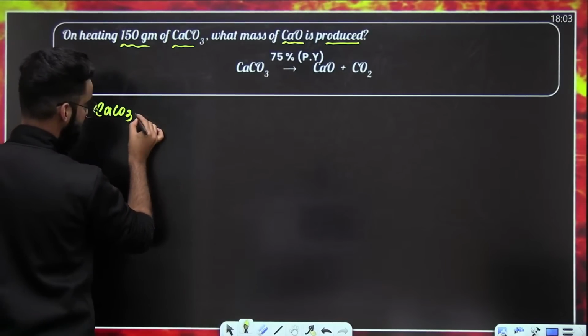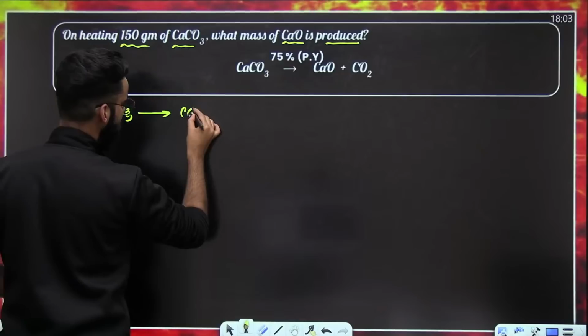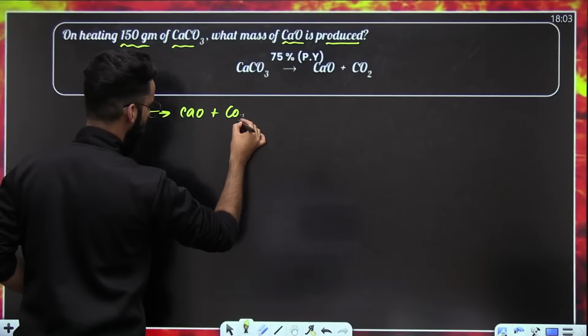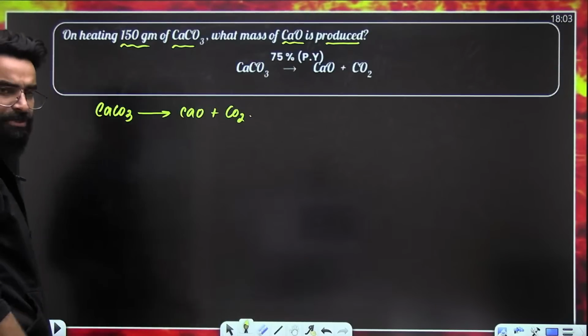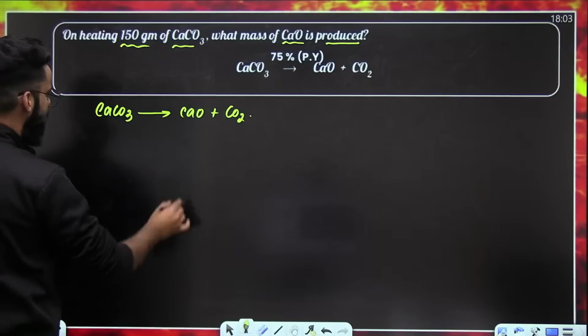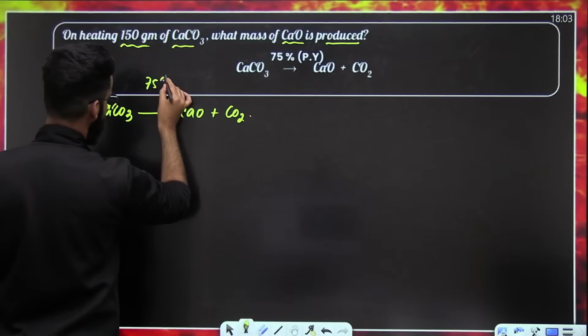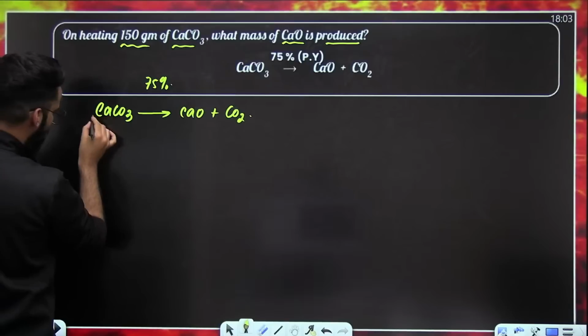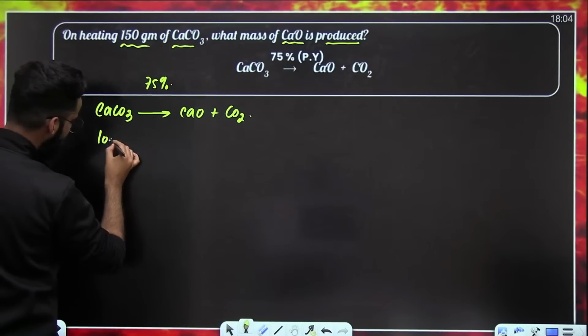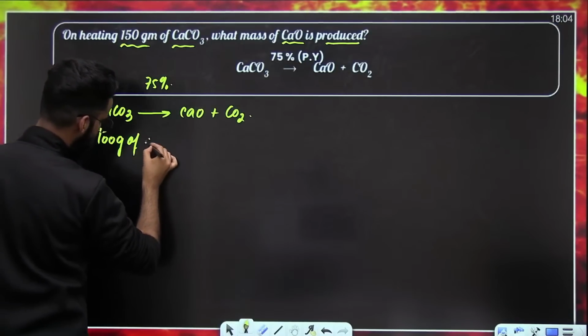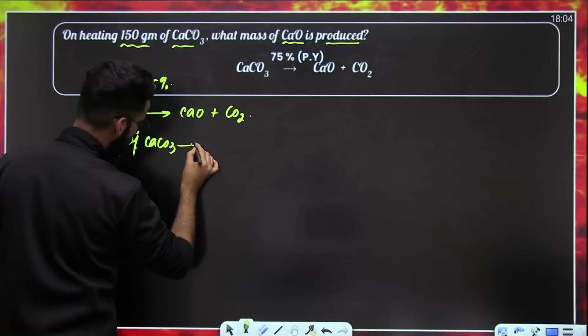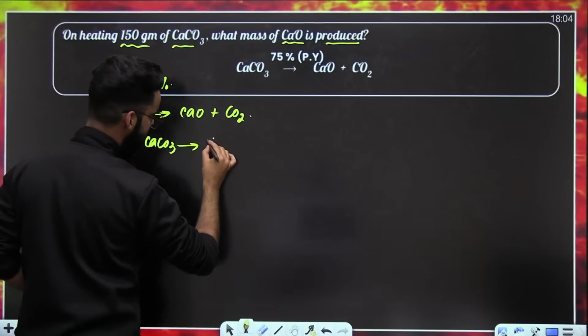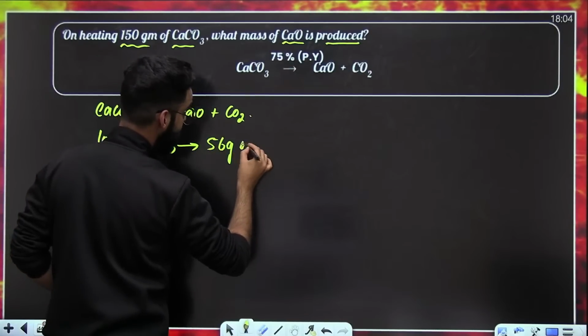First of all, let's try to write the reaction. Calcium carbonate, upon heating, produces calcium oxide. With this, you are going to write carbon dioxide. The reaction is already balanced. The yield of the reaction is 75%. Now, the mass of 1 mole of calcium carbonate is 100 grams. The mass of 1 mole of calcium oxide is 56 grams.